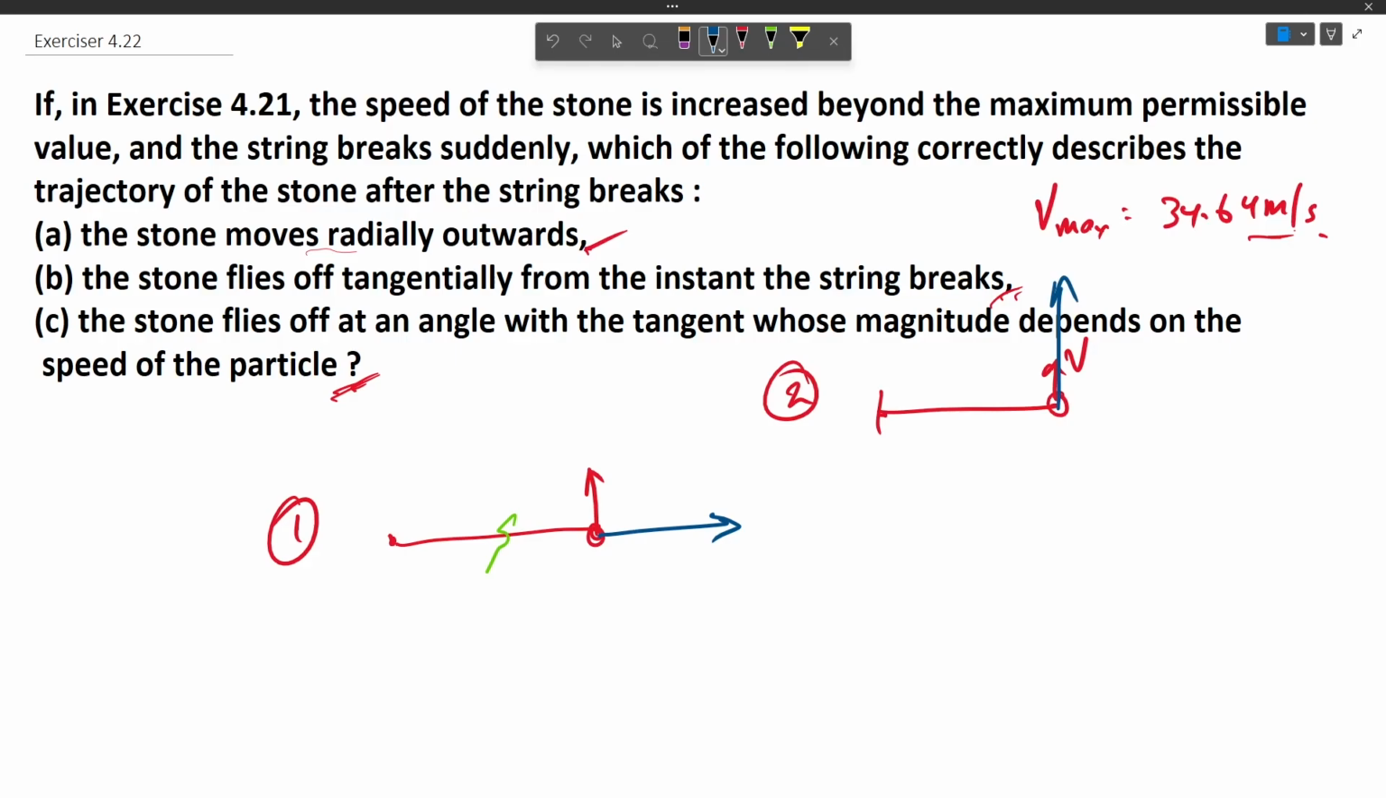And the third case says that the stone flies off at an angle with a tangent whose magnitude depends on the speed of the particle. So the third option says that, let us assume this is the velocity, and since it is a circular path like this, this is the tangent also, and the stone is flying at an angle to the tangent, let us assume that angle is theta.